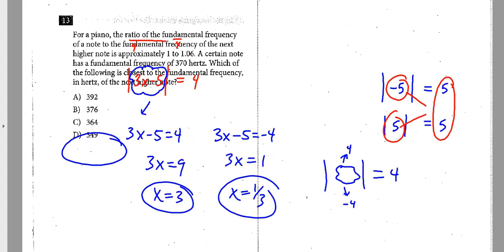All right, next one for your piano. Don't know much about pianos, but let's see what we got. The ratio, all right, so we're talking fractions here, of the fundamental frequency of a note and the fundamental frequency of the next higher note is 1 to 1.06. So 1 is for the note, and 1.06 is for the next higher note. Well, a certain note has a fundamental frequency of 370. Which of the following is closest to the fundamental frequency of the next note?